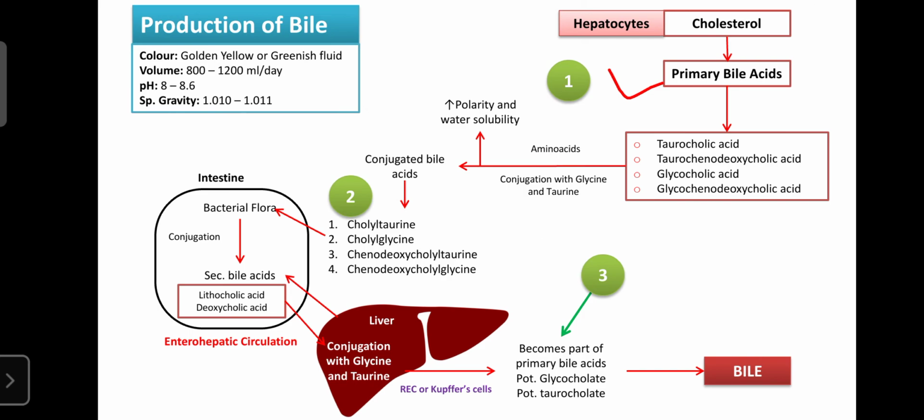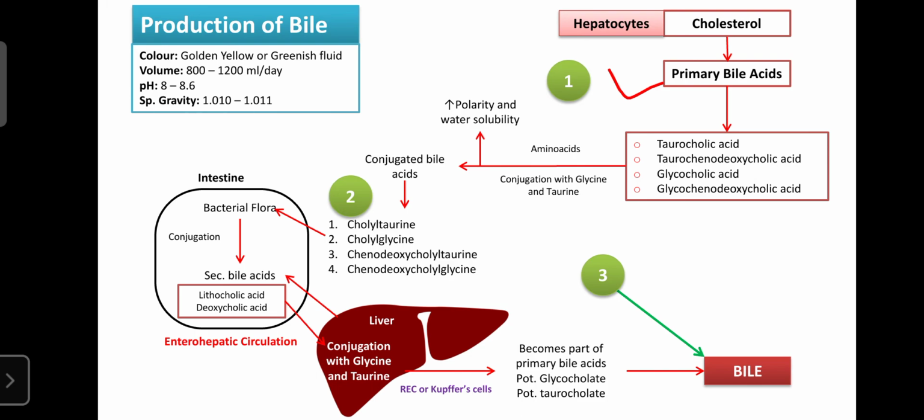So these are the main bile acids. They are present in the bile and are helpful for the metabolism of lipids. So the bile salts like potassium glycocholate and potassium taurocholate are synthesized from the cholesterol.